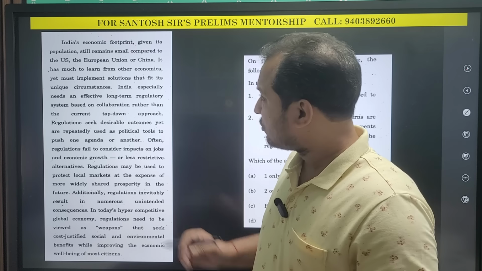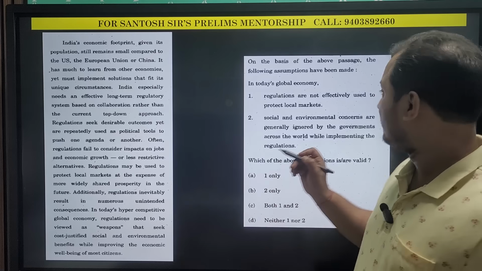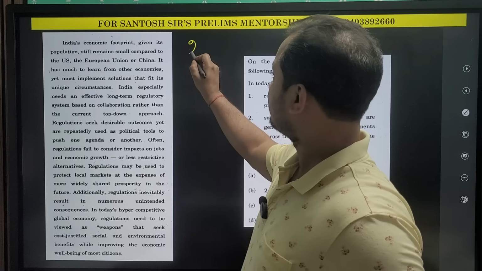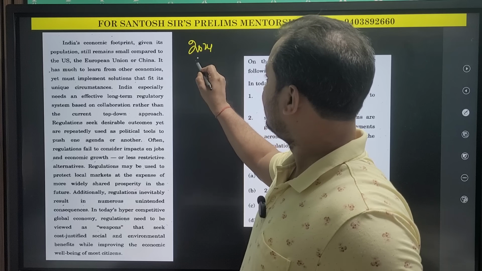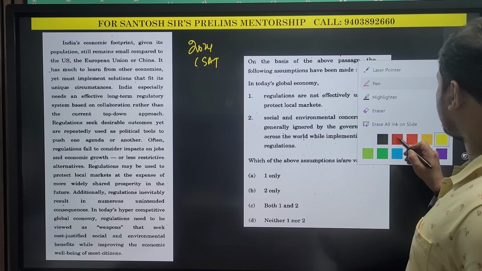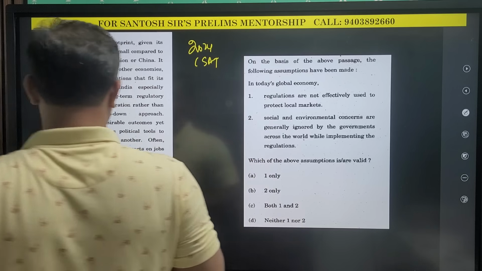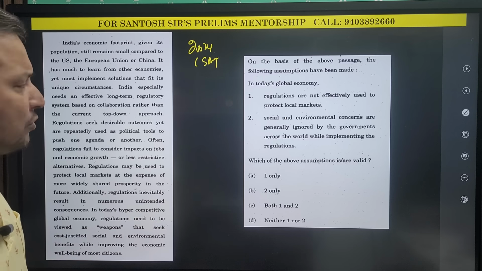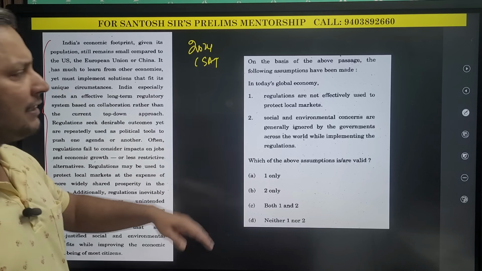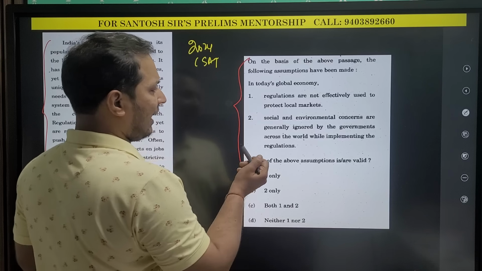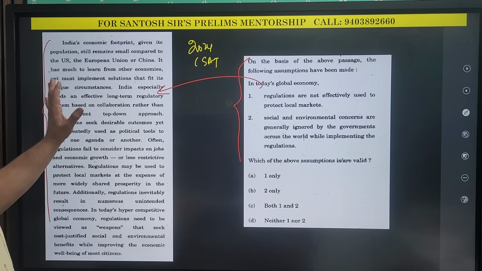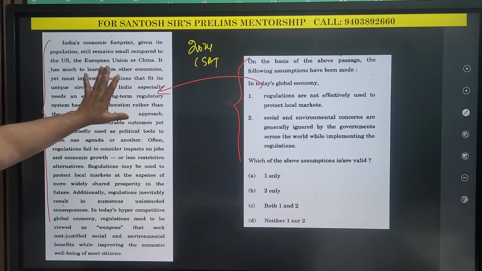Let's start. So this is a passage which I have taken from the 2024 prelims examination, the 2024 CSAT paper. Let us try to solve this question. What generally aspirants do is they read the entire passage, then they read the question, and then they go back and look for the answer.